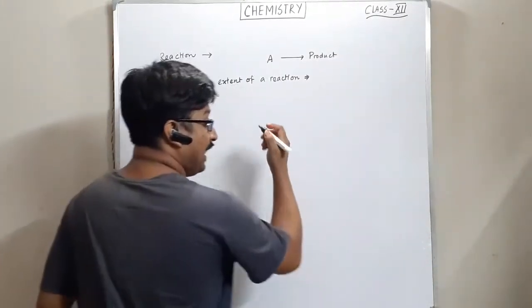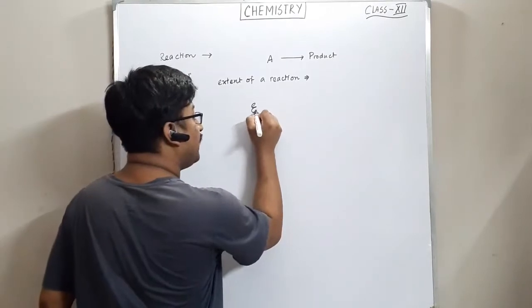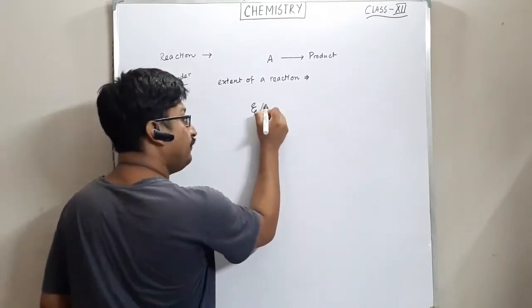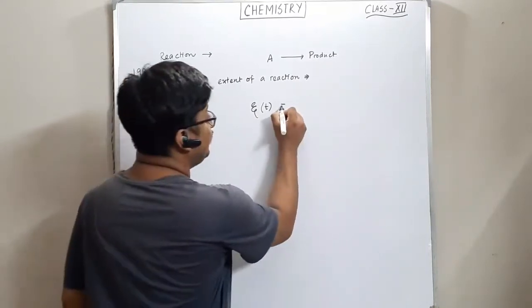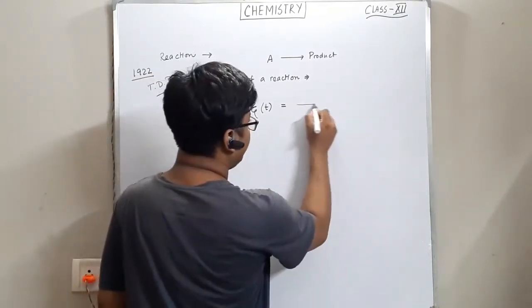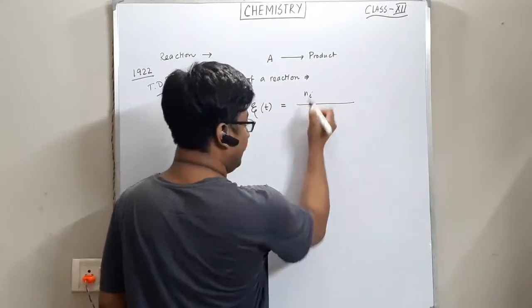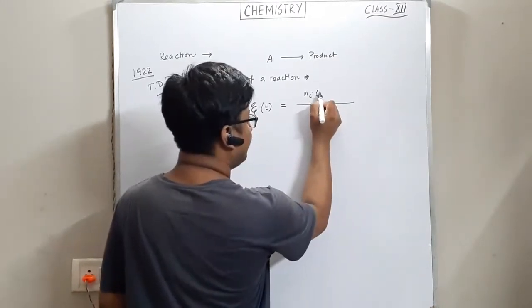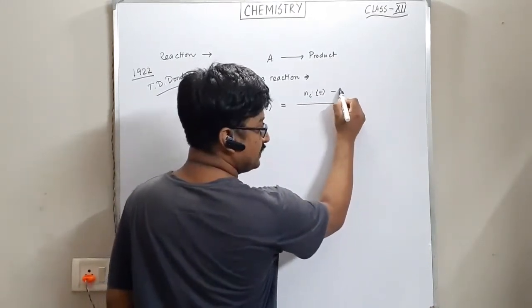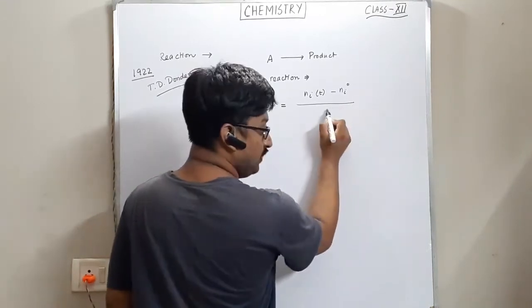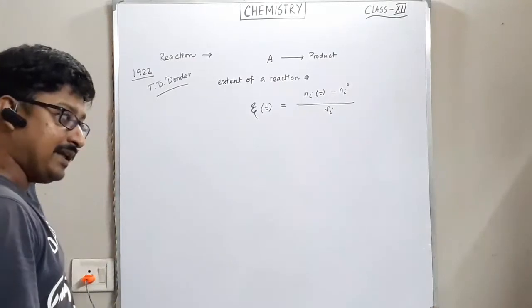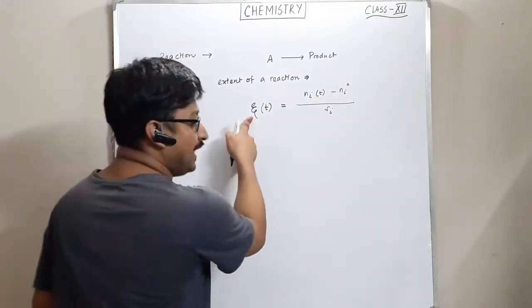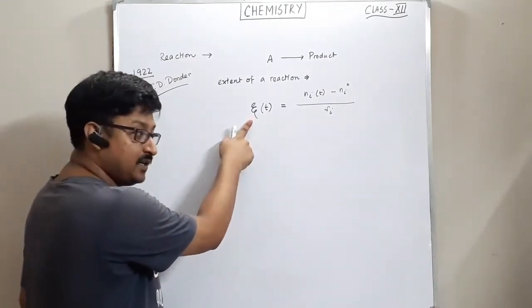This is defined by eta, and definitely it is dependent on the time, equal to Ni at t minus Ni0, divided by mu i. I'm coming to each term. Okay, what are these expressions? This is the extent of the reaction.